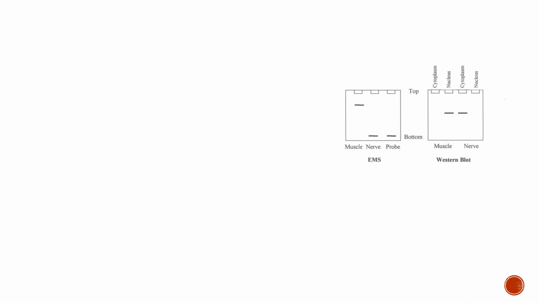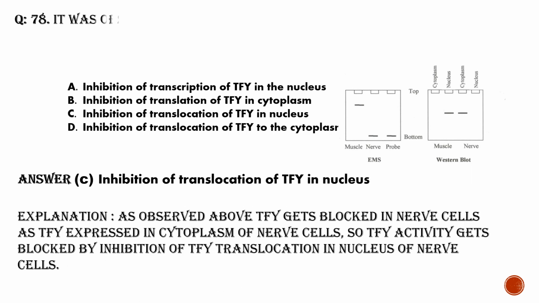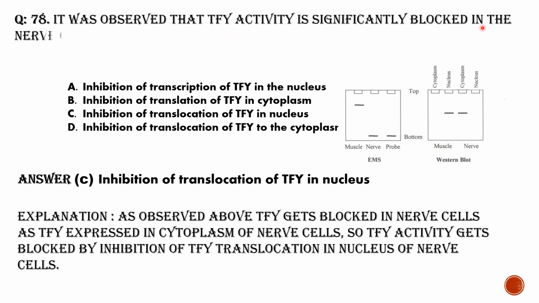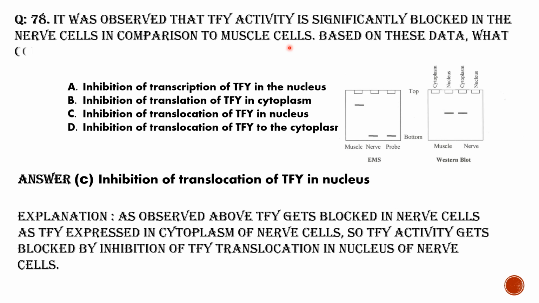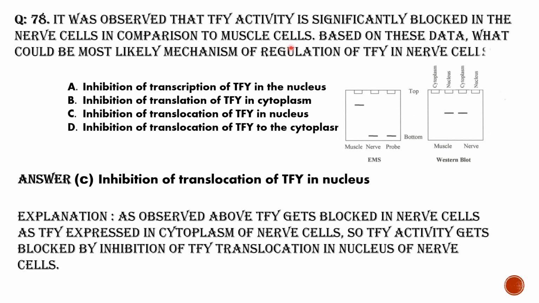So next one, question number 78. It is observed that the TFY activity is significantly blocked in the nerve cells in comparison to the muscle cells. Based on these data, what could be the most likely mechanism of regulation of TFY in the nerve cell? So what happens? TFY activity is blocked in the nerve cell when compared to the muscle cell.